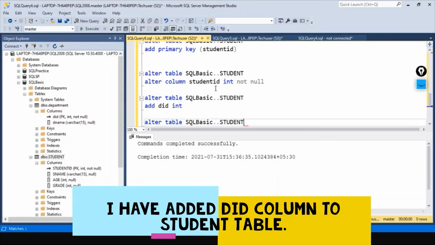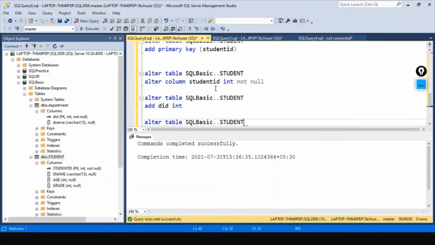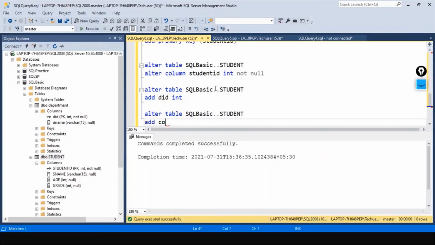Now, alter table. Just give the table name, and we want to add the constraint. Constraint foreign key. Give the name to this constraint fk underscore DID, department ID. We're using department ID, so I'm just giving DID.